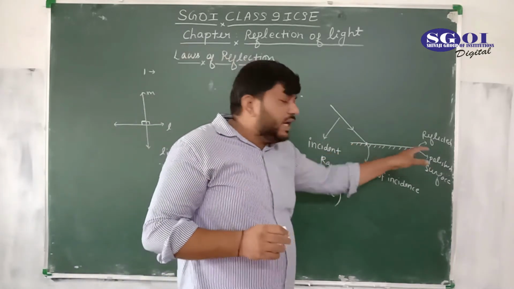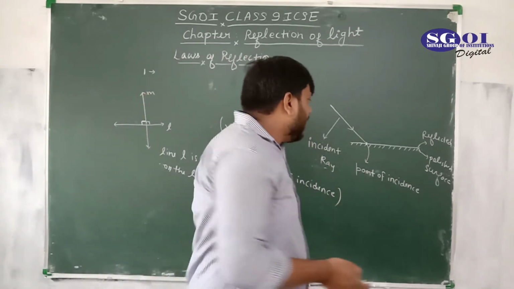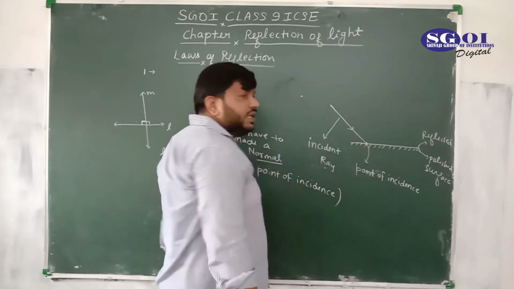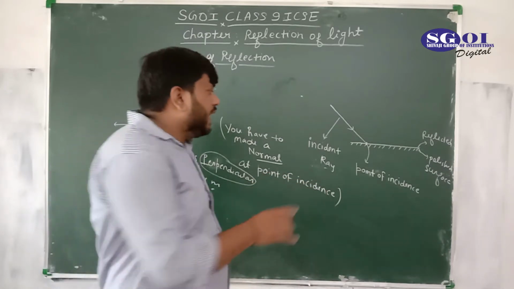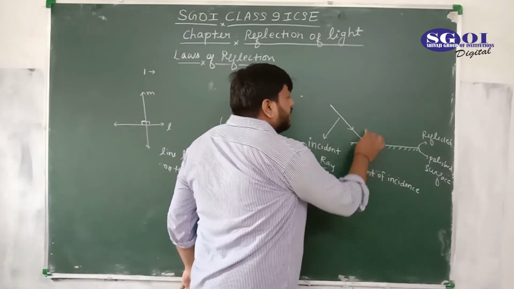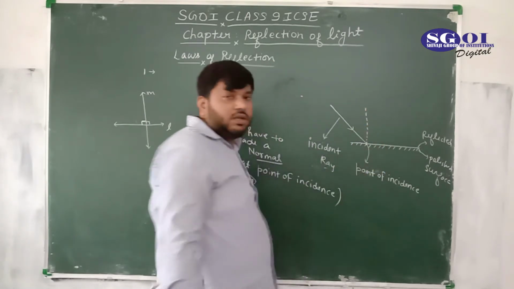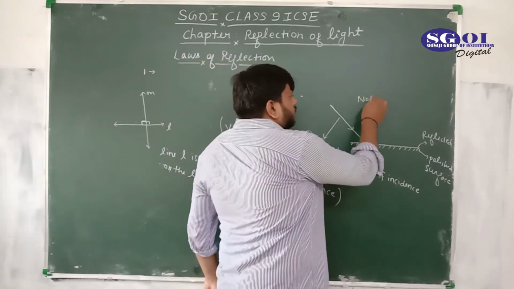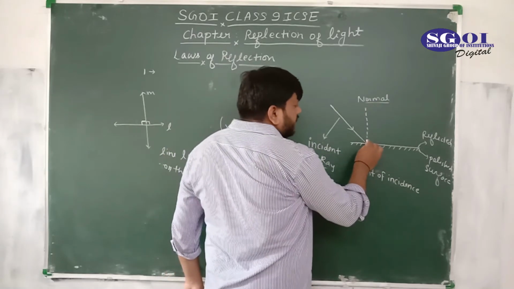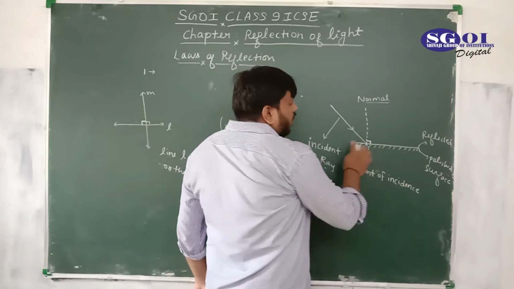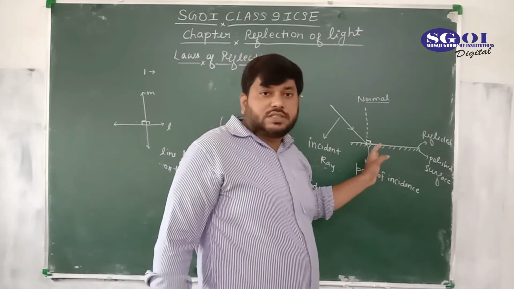And you know that a plane mirror is a surface. If we want to draw a 90 degree here, it would be 90 degree on the whole mirror at the point of incidence. So I am making the normal here. This is normal. And where is the 90 degree? You are seeing that this is 90 degree on the surface, not on this line. It is normal on the surface at the point of incidence, not on this line.